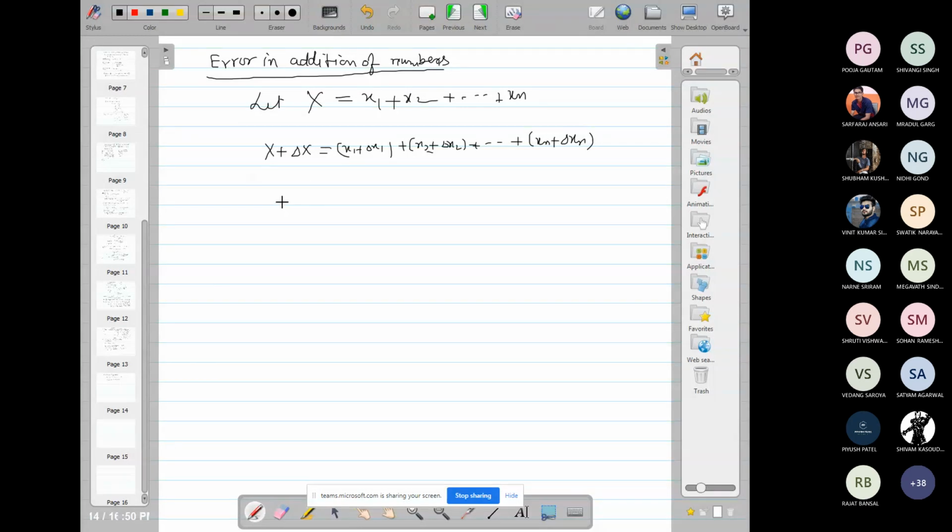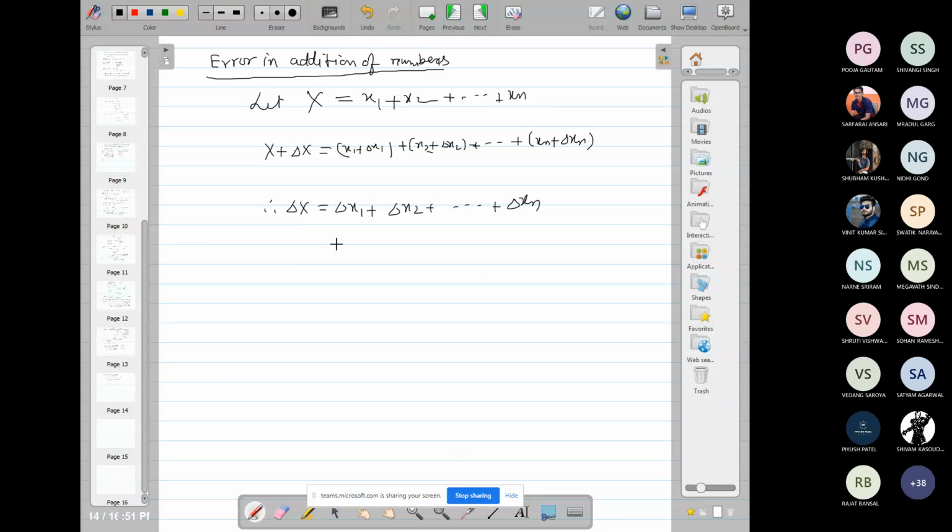Therefore delta x, which is the error in the addition of these n numbers, will be del x1 plus del x2 and so on plus del xn. So this shows that the error in addition of numbers is equal to the sum of the errors in each number.